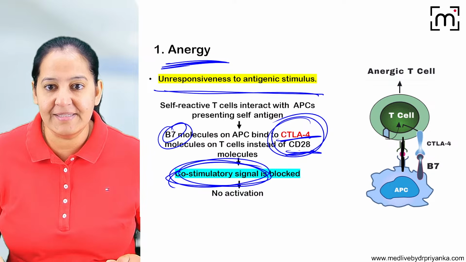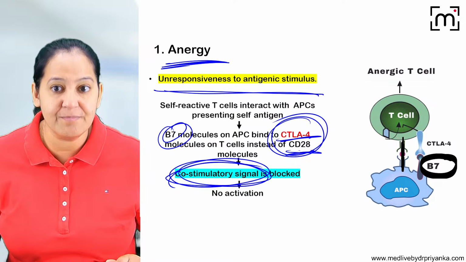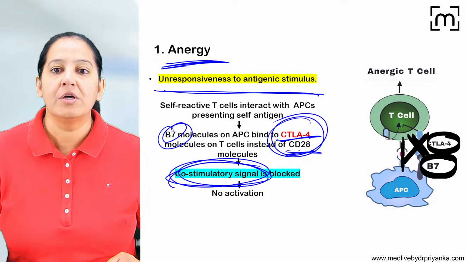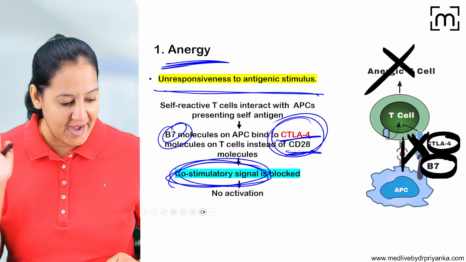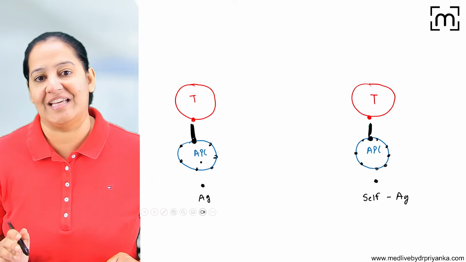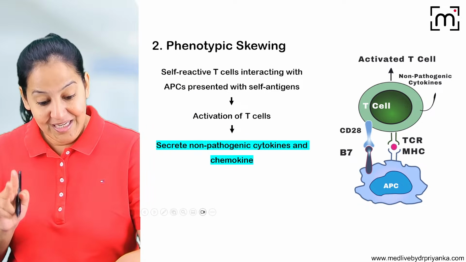See, the main signaling is there, but the co-receptor signal is not there. B7 is binding with CTLA4, so the co-receptor is blocked. So there is no cytokine, and this is how anergy takes place. So this is anergy.